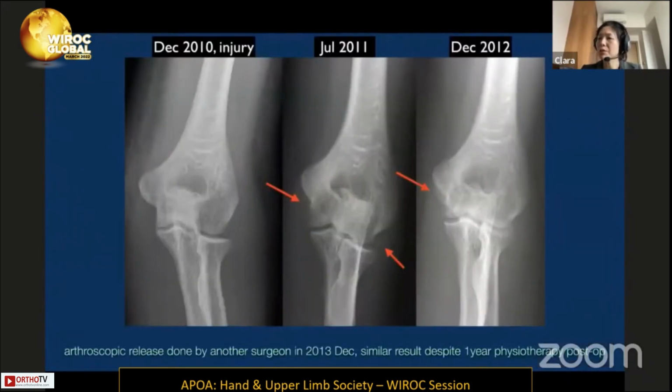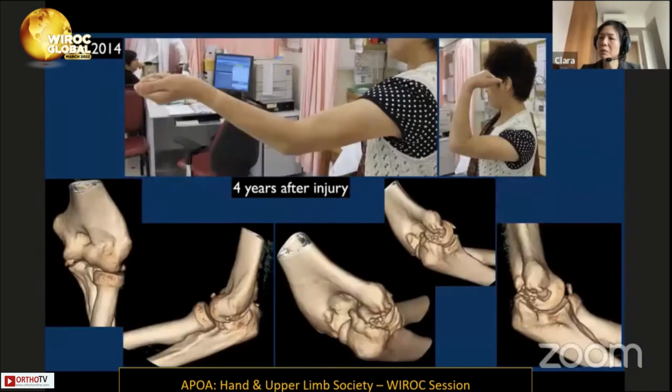There was progressive ossification, mild ossification around the MCL and radiocollateral ligament. And 3 years later, because of the stiffness, she underwent arthroscopic release by another surgeon, but the result was quite similar. This is her condition 4 years later.